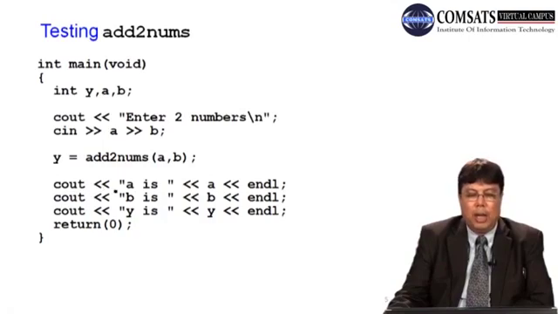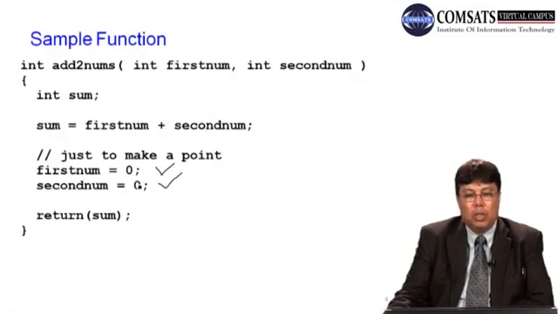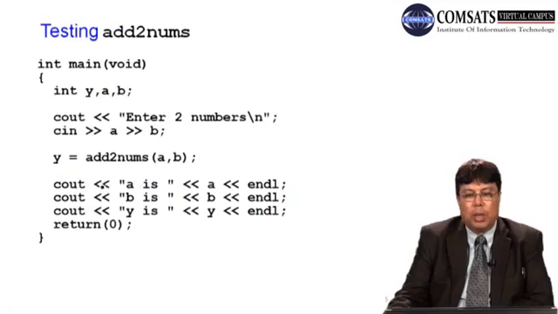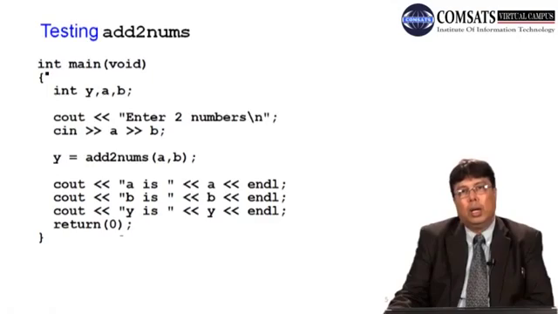So when we print a, the value of a should not be 0. आपको याद होगा कि यहाँ पर हमने इनको 0 कर दिया, but once you print the value, its value will not be 0. Similarly, the value of b will not be 0. However, the value of sum will be equal to the value of a plus b. Here we are saying return 0 because the type of the main is int. Okay, आगे चले.